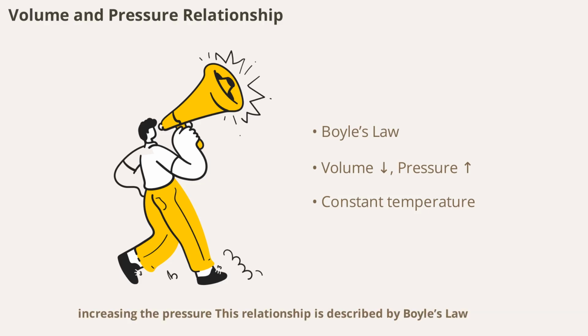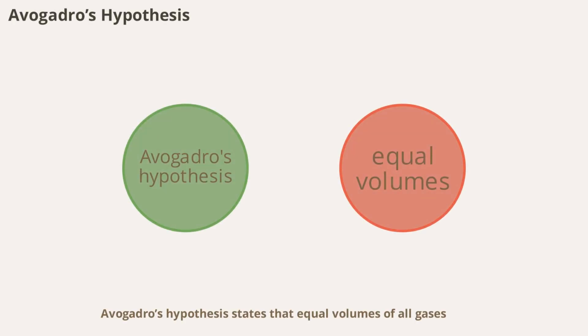This relationship is described by Boyle's law, which states that pressure and volume are inversely proportional for a fixed amount of gas at constant temperature. Avogadro's hypothesis states that equal volumes of all gases at the same temperature and pressure contain the same number of molecules. This principle is fundamental to understanding gas laws and is supported by kinetic theory, which treats all gas molecules as essentially identical in their behavior.